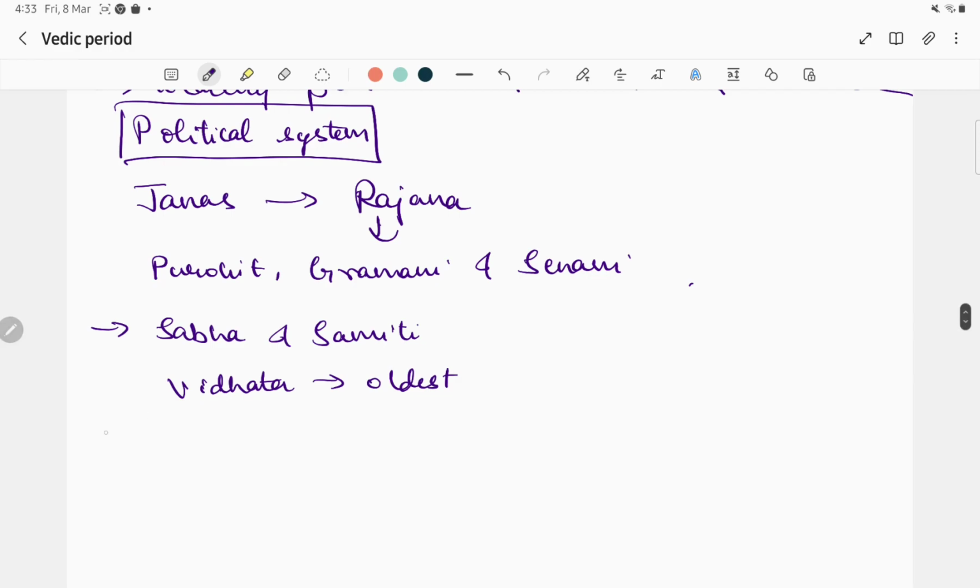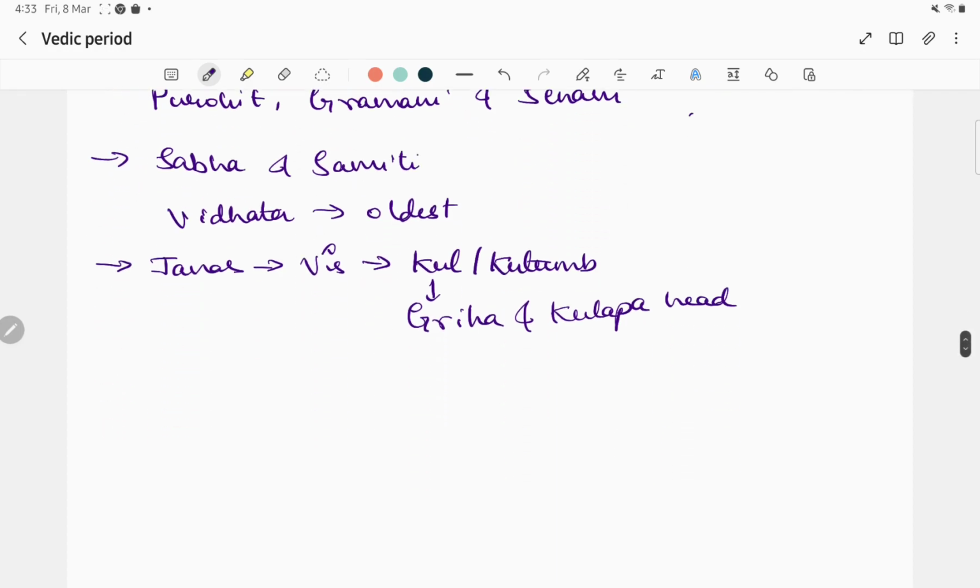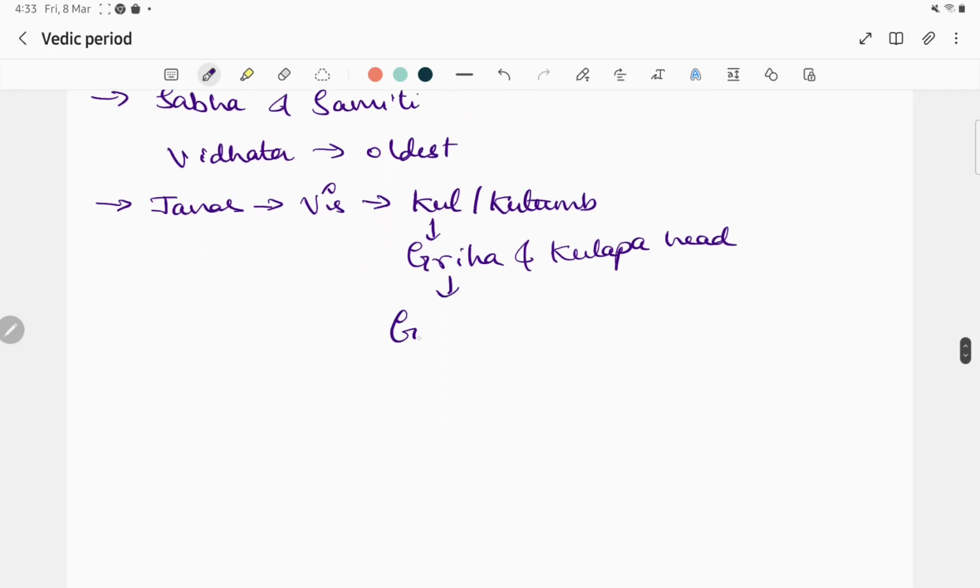Janas were divided into Vish, and Vish was divided into Kul or Kutumb. Kul had Griha, and Kulapa as its head. And Griha was headed by Grihapati.